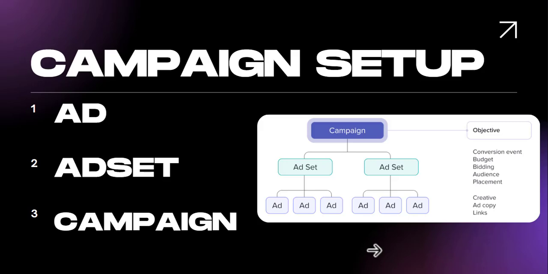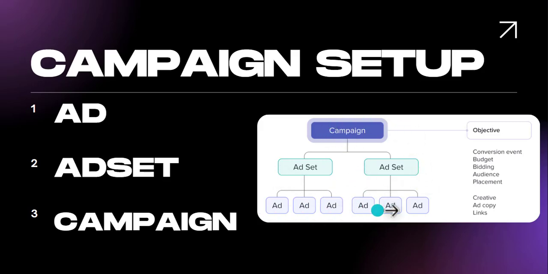When you have two, three ads together, they form one ad set. And when you have two or three ad sets together, it forms a campaign. The fact that I said we have two or three ads, it can be more, it can be 10, it can be 20. But what I'm trying to say is when you have multiple ads coming together, they come together under one ad set, and your ad sets come together under one campaign. So now that we understand that there are three levels, a combination of ads makes an ad set, and a combination of ad sets makes a campaign.